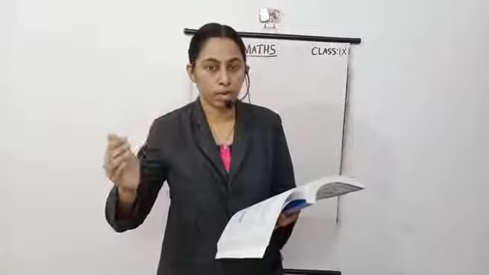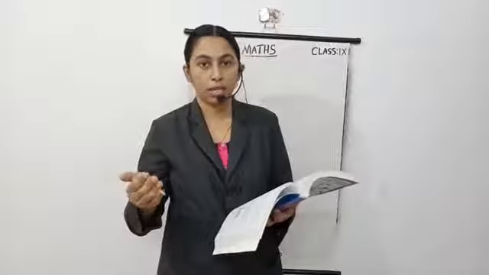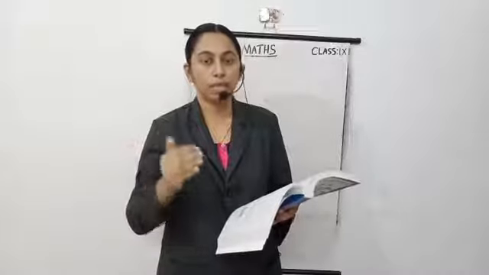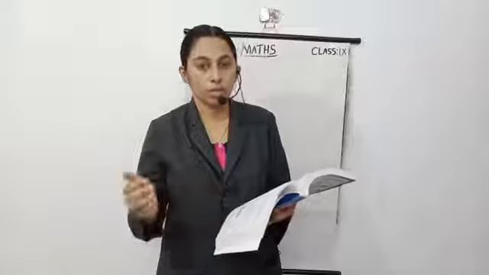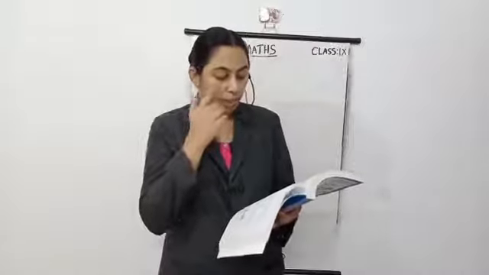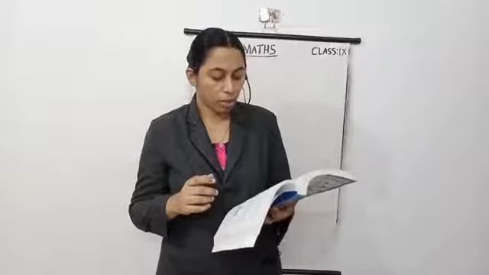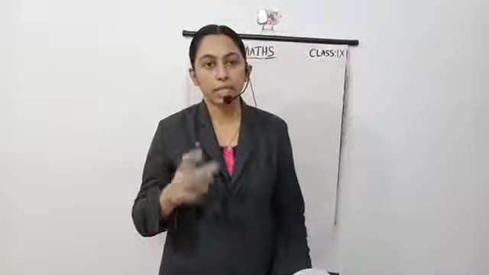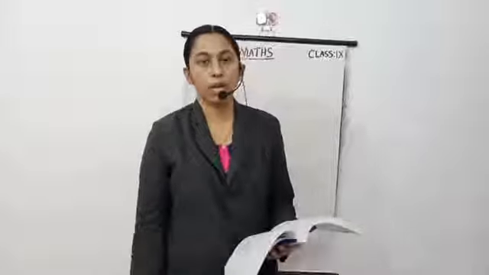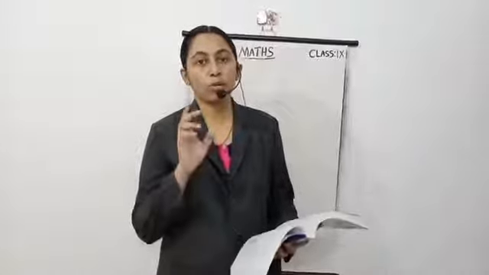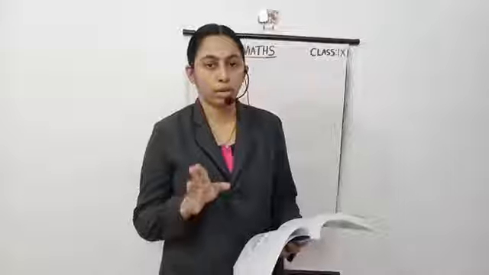Okay. So here start with 0 to 5. Then 5 to 10, then 10 to 15, 15 to 20, 20 to 25 like that. Okay. How many children watch television for 15 or more hours a week? That answer also you will get after making this frequency distribution table. You will get the answer: only 2 children watch TV for more than 15 hours.